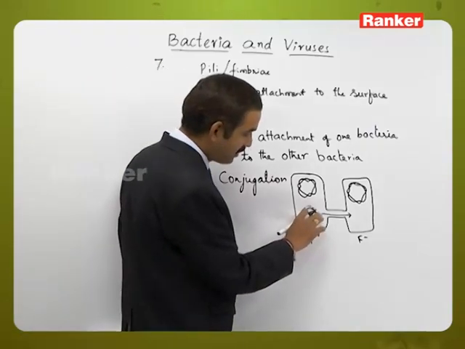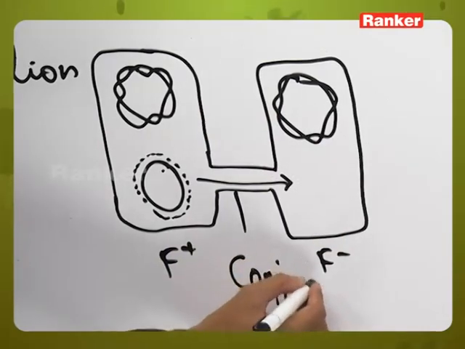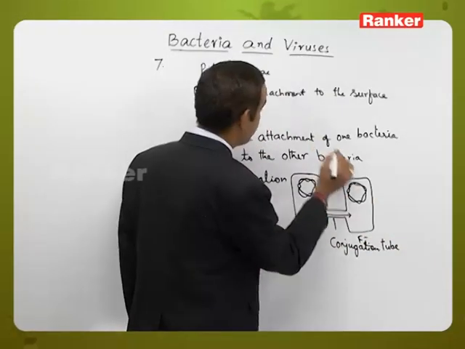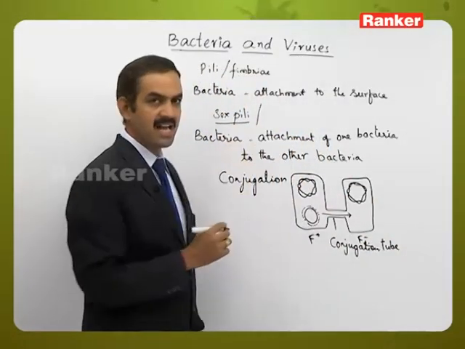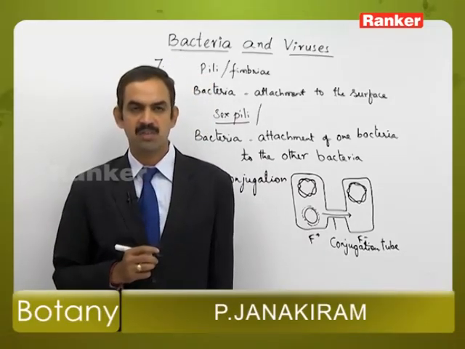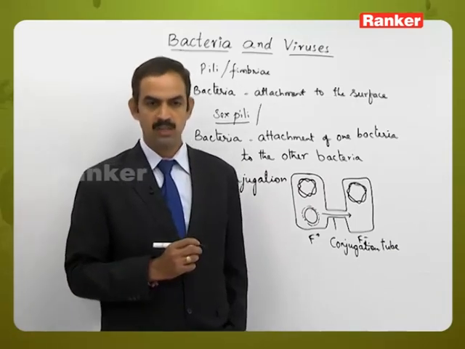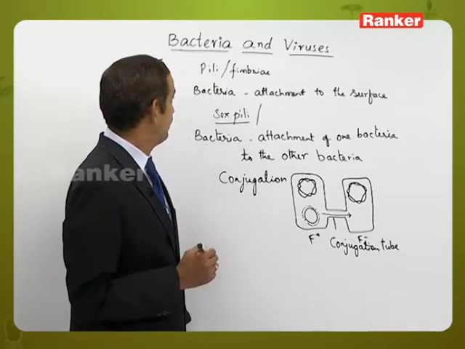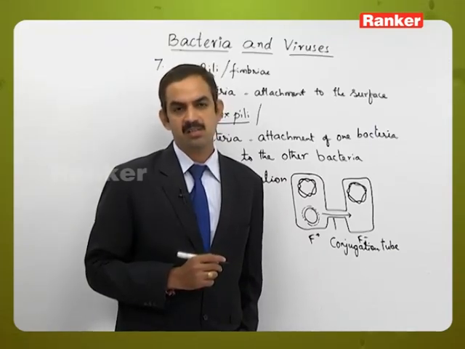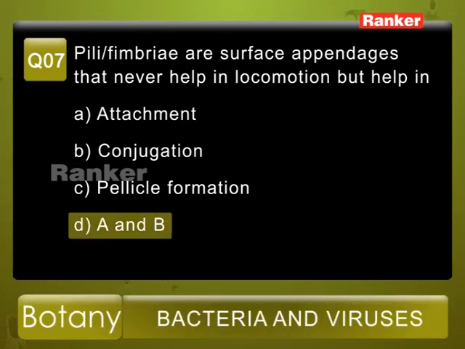Here, as during the process it is acting as a tube like structure, we can call this a conjugation tube. That is, the sex pili which is hollow inside will help in transfer of this genetic material from one bacteria to the other bacteria, so it acts as a conjugation tube. So the pili are concerned with two functions, one is attachment and the other is the conjugation process. So from the given options, option D is the correct answer.